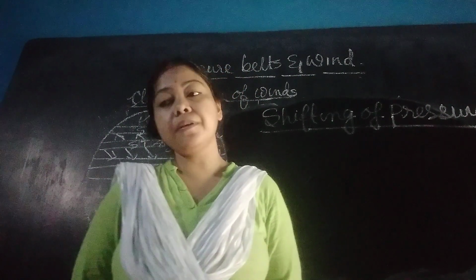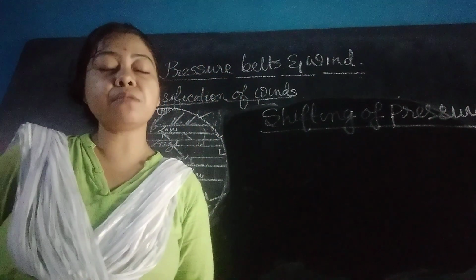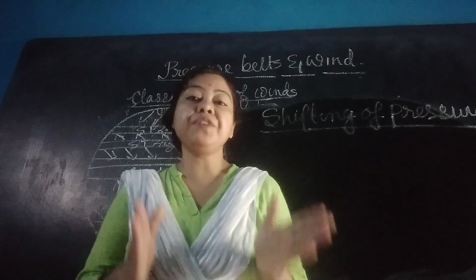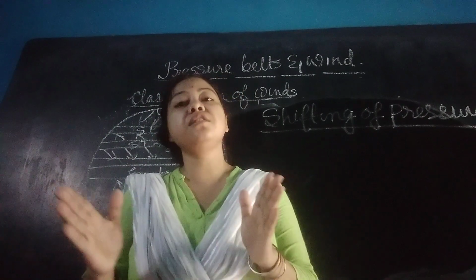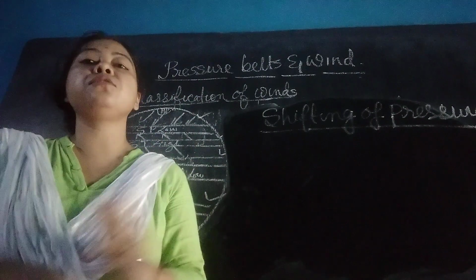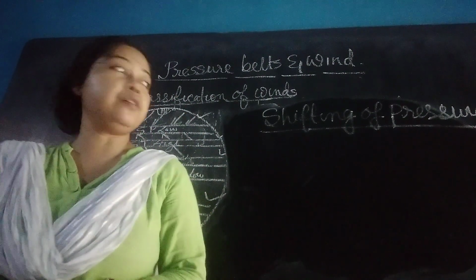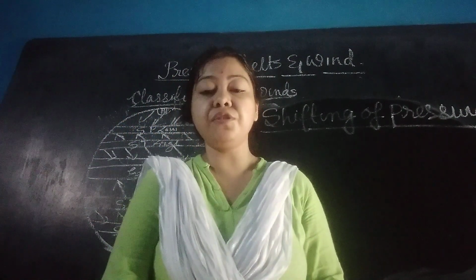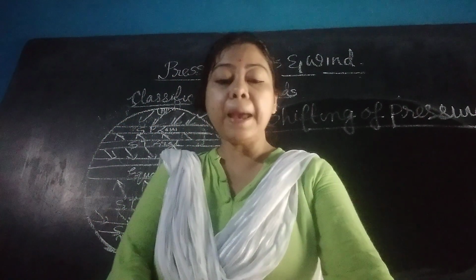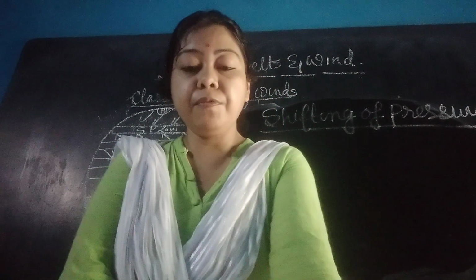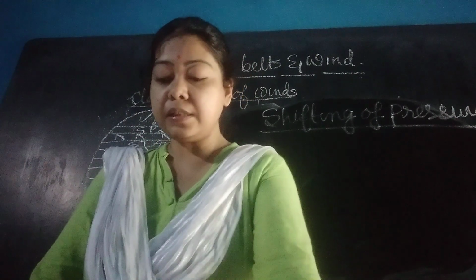But because of the apparent movement of the sun, these pressure belts and wind belts do not always remain in their fixed position, but change their position north and south of the mean position. This is known as the apparent movement of the sun. That is, the shifting of the pressure belts from their mean position is called apparent movement of the sun. This portion you have to read in detail, that is, what is the shifting of pressure belt.